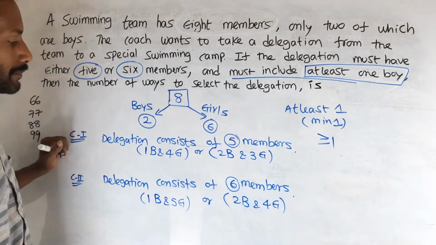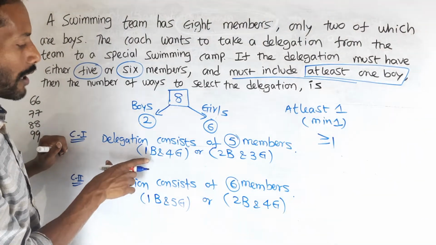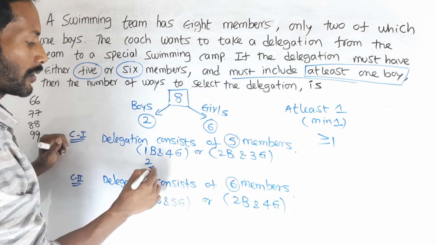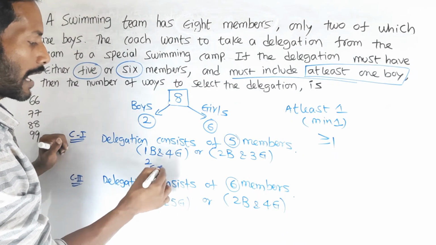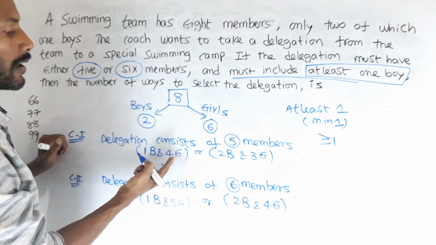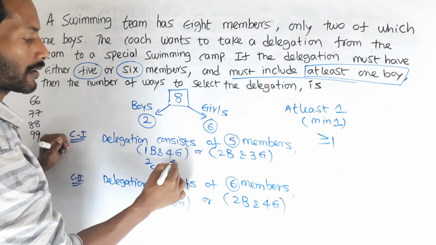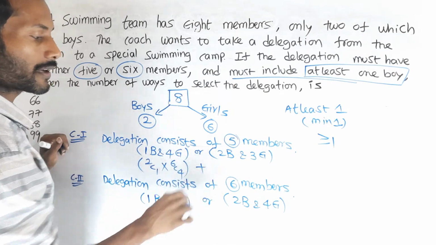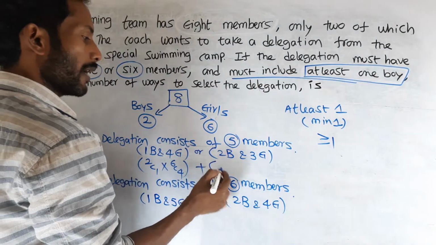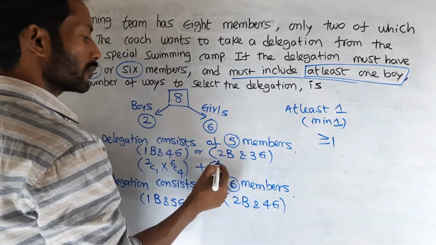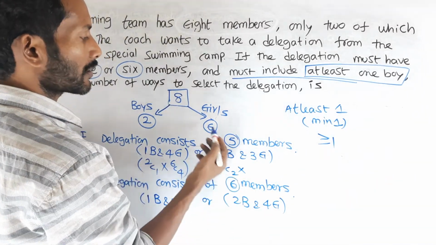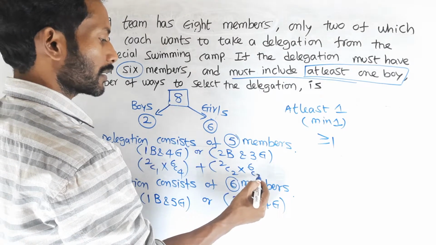For case 1, we have to choose one boy out of 2 boys, 2C1, and, by the multiplication rule, 4 girls out of 6, 6C4. Or, which means the addition rule, we have to choose 2 boys out of 2, 2C2, and 3 girls out of 6, 6C3.